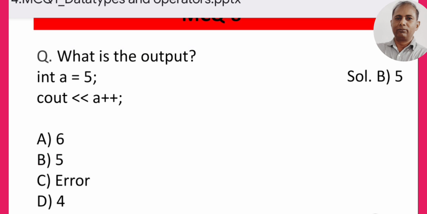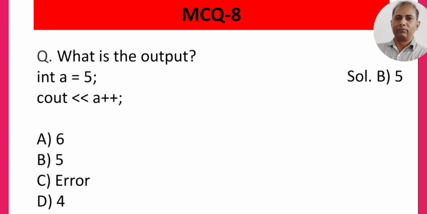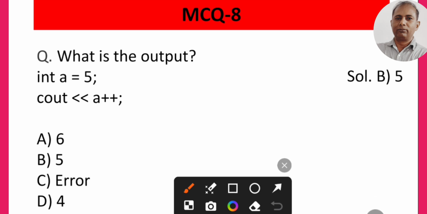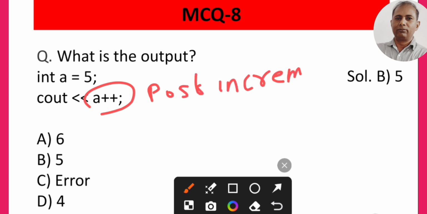Now, if we talk about the MCQ 8, here they have used a is equal to 5, they have used a plus plus, means it is a post increment. What is the post increment? Post increment means value will be incremented after the output. So here initially the value of a was 5. So I think the answer should be 5 again, and it will be incremented after the display of the answer. So B should be the correct answer.